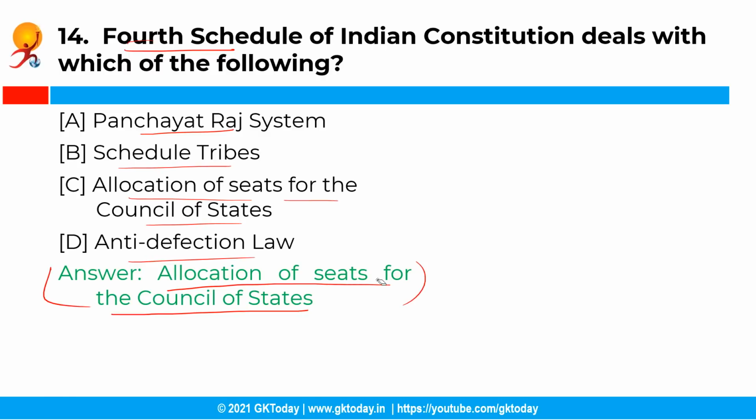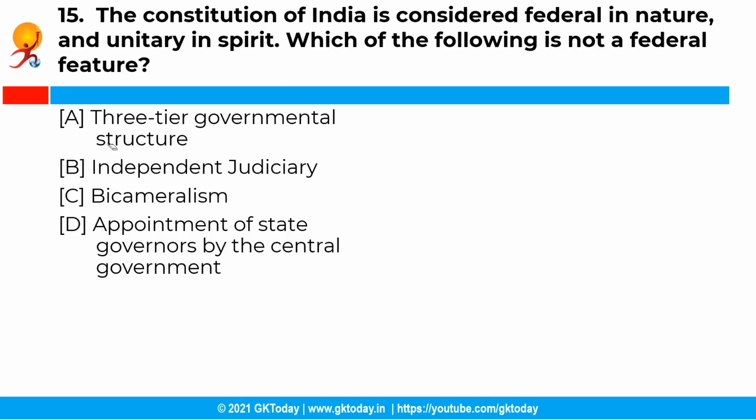See, the fourth schedule of the Constitution of India deals with the allocation of seats in the Rajya Sabha to the states and the Union Territories of India. Now moving on with the last question for today's video.